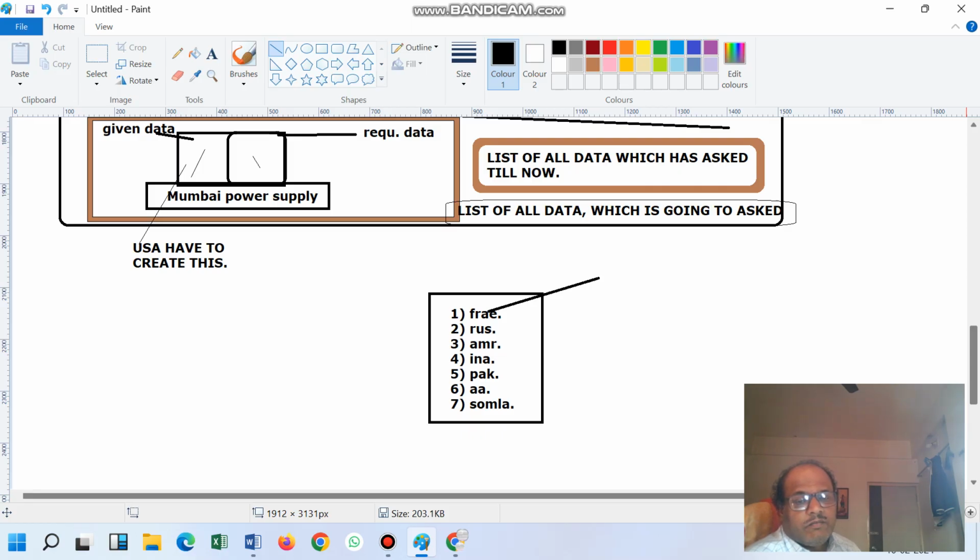That city also we tracked, and we tracked that there are around 1 lakh matrices near that city.